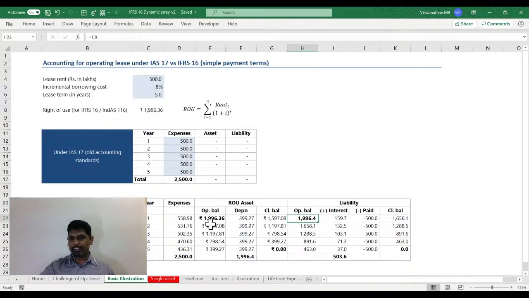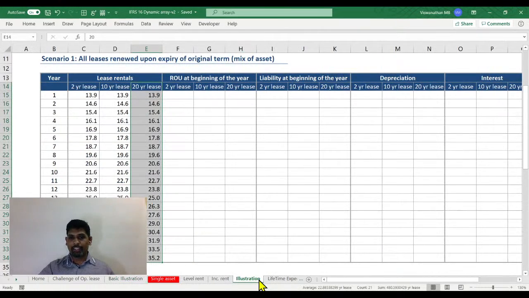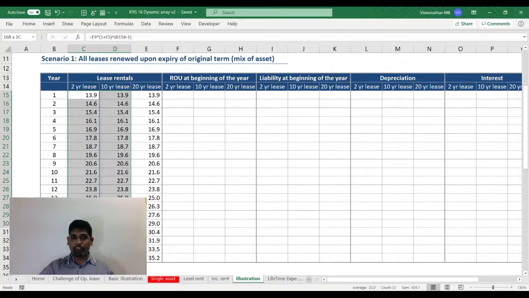This is how we would have done that calculation for a 20-year lease, and that is okay because you are in any case covering the full asset. There is hardly any time left to renew the lease, because you're going to use the asset for its entire life. There is no concept of renewal there. Whereas for these two, under IAS 17, we would have shown the same expenditure all through.